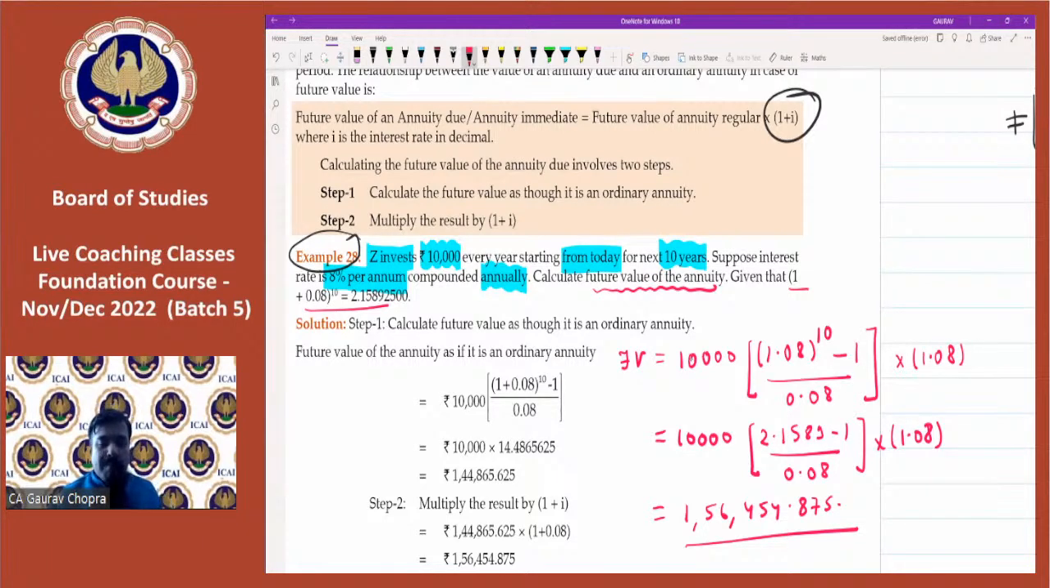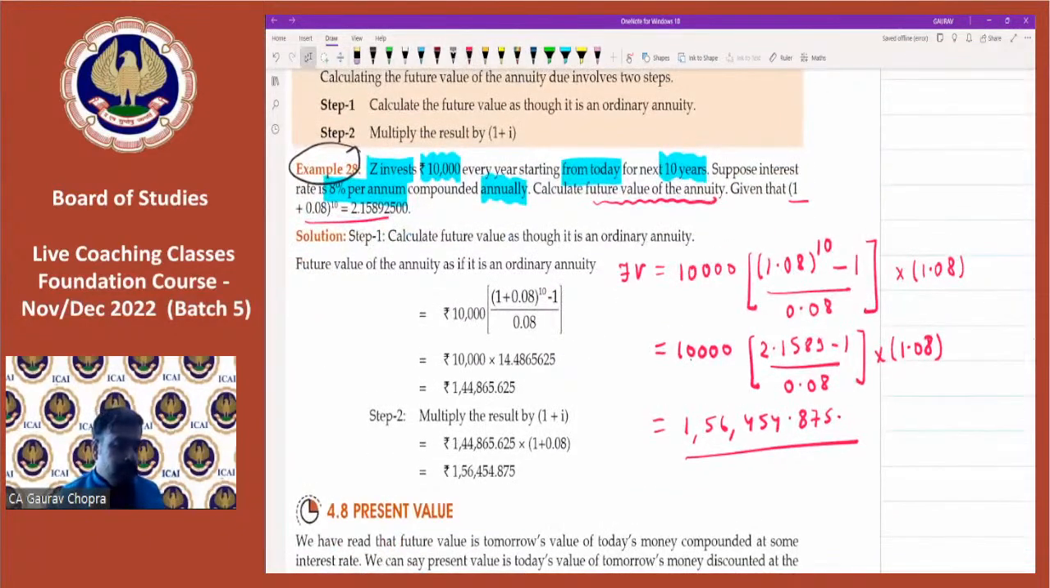All right. So Diksha has given the answer. Chirag has also given. Zeva has given. Good going, everyone. So this was the basic concept for future value. I hope you have understood till here.